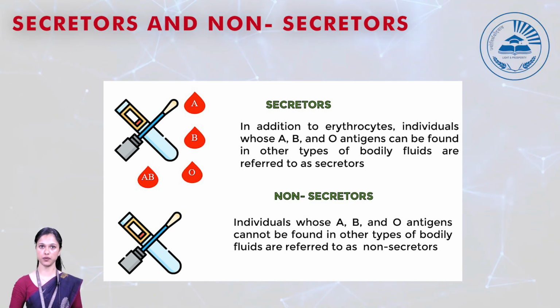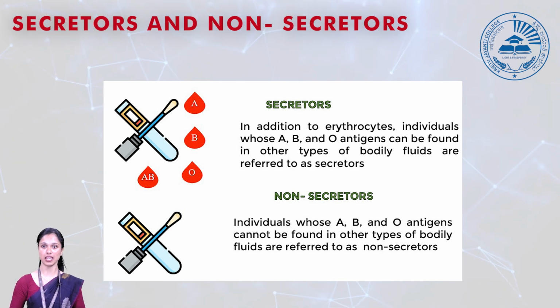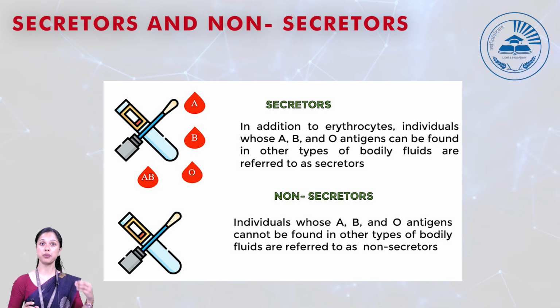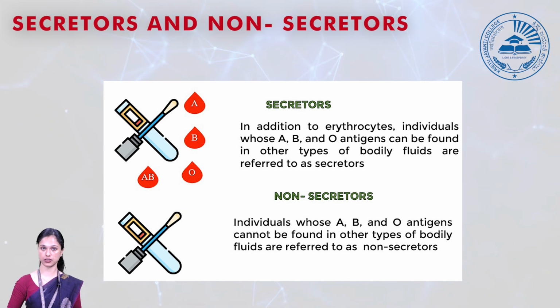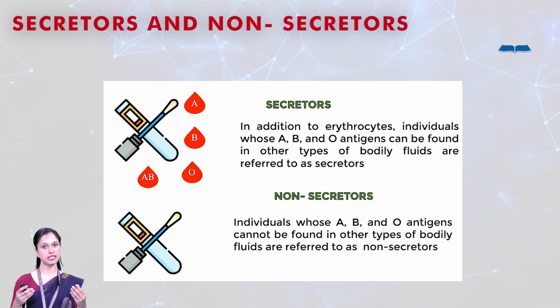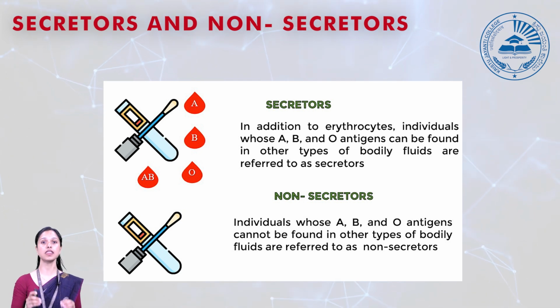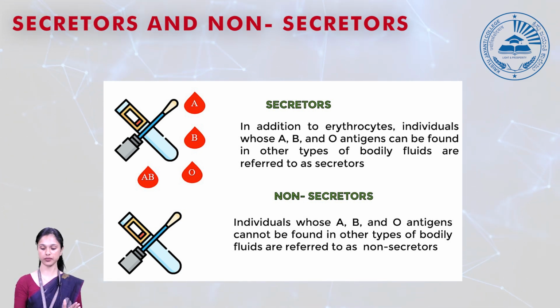But in certain individuals, these blood antigens, that is A, B and O antigens, will also be present in other body fluids like saliva, semen, etc. Those individuals in whom the blood antigen is also found in other body tissues or secretions, other than the RBC, are known as secretors. And certain individuals in whom the blood antigen is only found on the surface of the RBC are known as non-secretors.